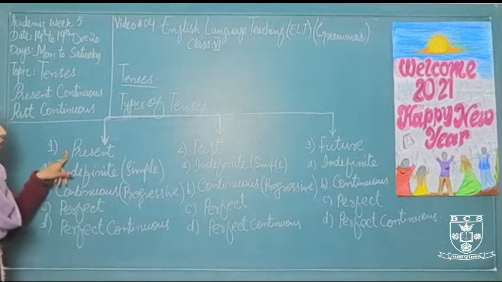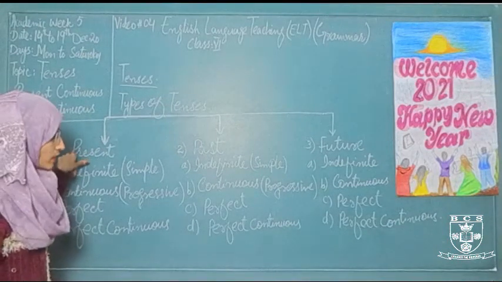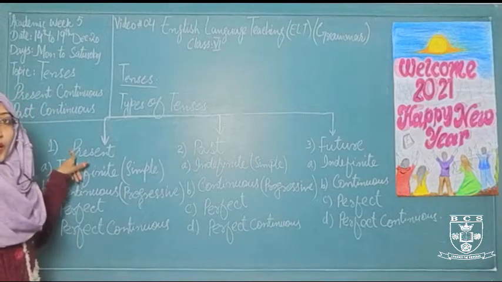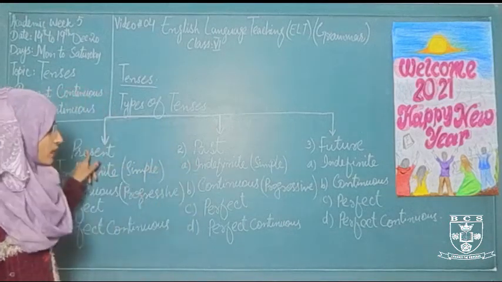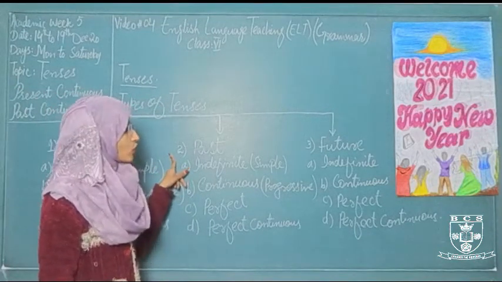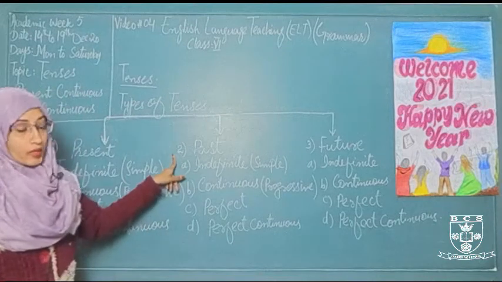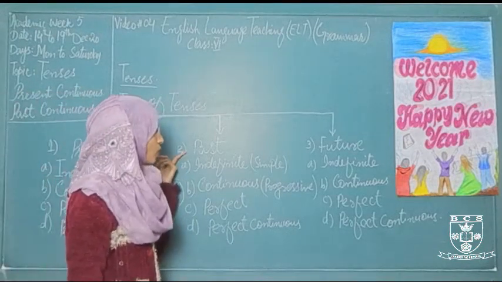So first is present tense. The time which is going on is called the present tense. For example, I'm teaching you and you are watching me. These are the example of present tense. The second is the past tense. The time which had gone is called the past tense. For example, you came to school. This is the example of past tense.